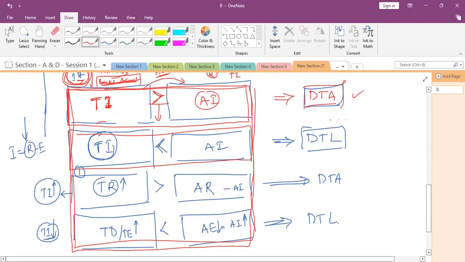Vice versa, if taxable income is less than the accounting income, it is considered deferred tax liability. Taxable revenue is more, so taxable income increases, greater than the accounting income, so that is deferred tax asset. Here tax expenses or tax deductions are increased, so your taxable income will decrease, lesser than the accounting income. So that is considered as DTL.